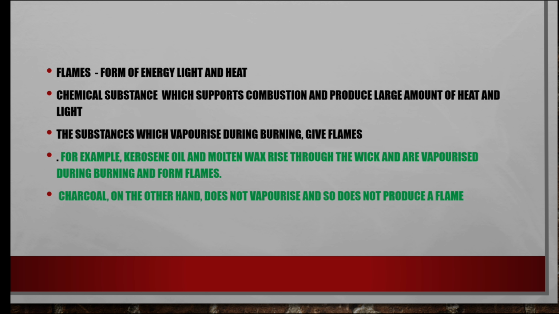For example, kerosene oil and molten wax rise through the wick and are vaporized during burning and form flames. Charcoal, on the other hand, does not vaporize and does not produce a flame. Which ones produce flames? Kerosene oil and molten wax. They produce flames only because they are vaporized.